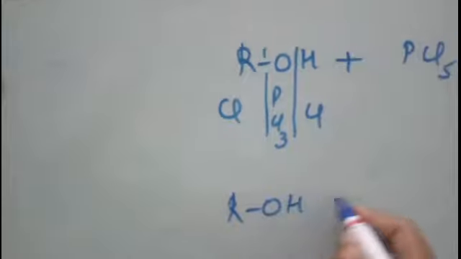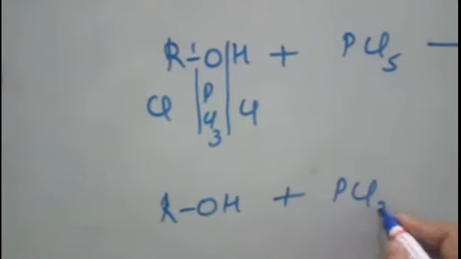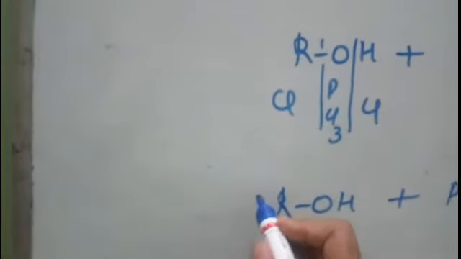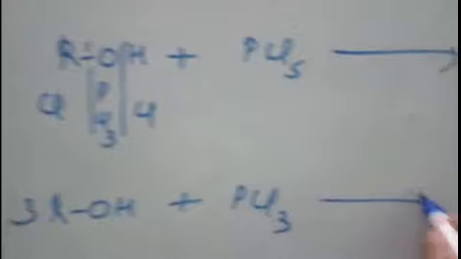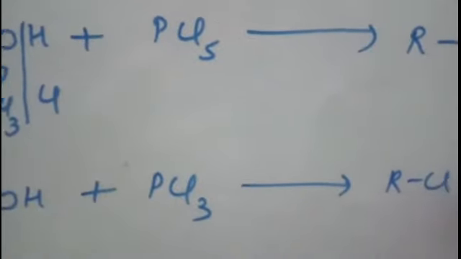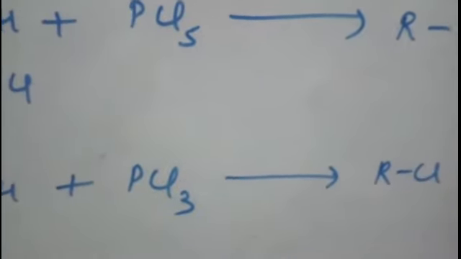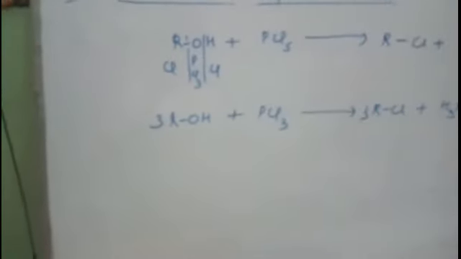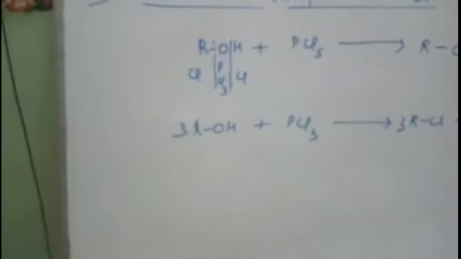So haloalkane will be formed. Similarly, when the alcohols react with phosphorus trichloride or phosphorus tribromide, then haloalkane and phosphorus acid is formed. So in this way the alcohols are converted to haloalkanes. This reaction you have already studied.